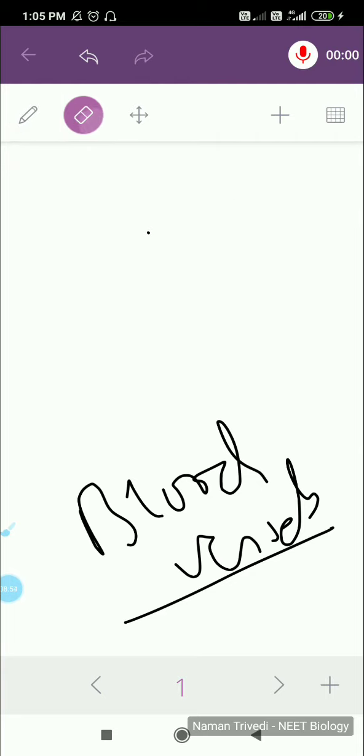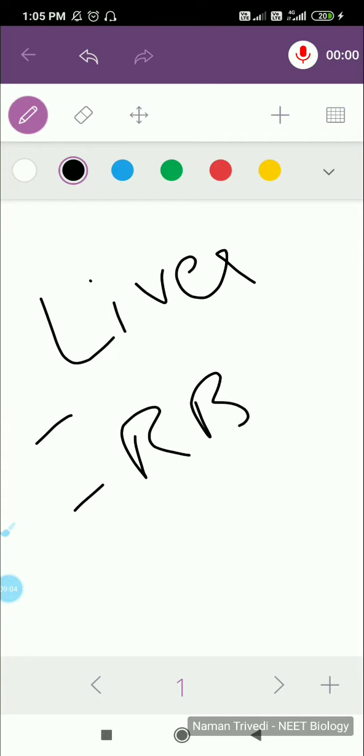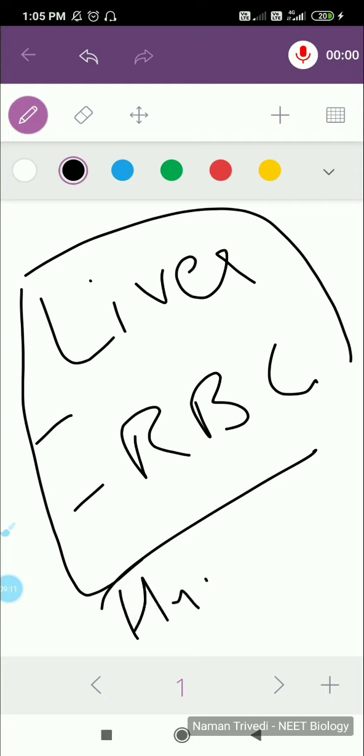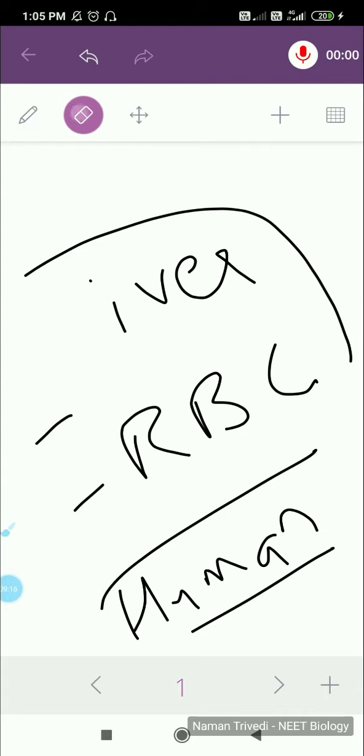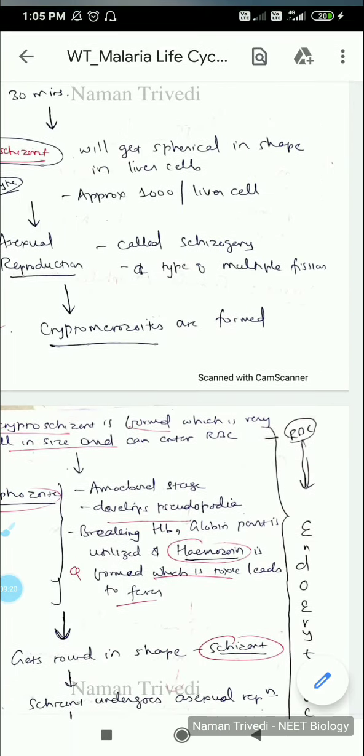Also, you should know that the main targets of plasmodium in the human body are the liver and the RBC. So the life cycle is in relation to its stages in the liver and RBC, and in relation to human beings.